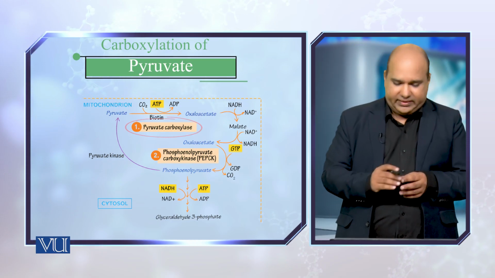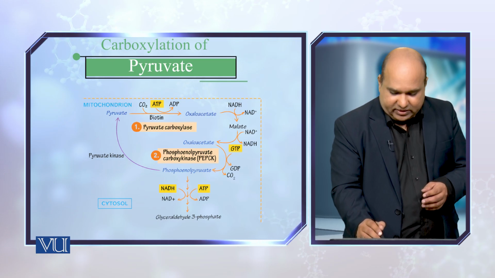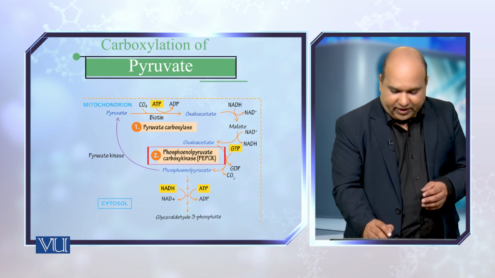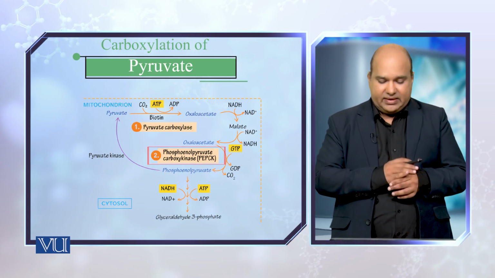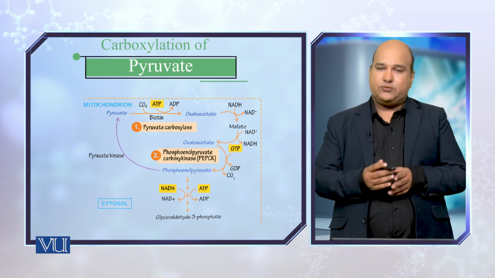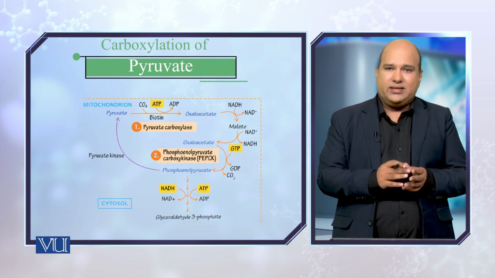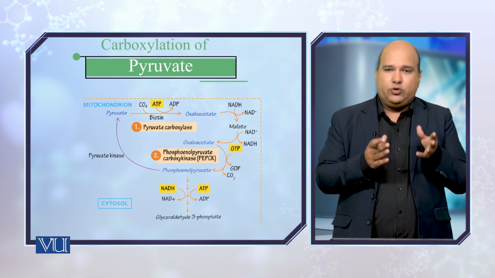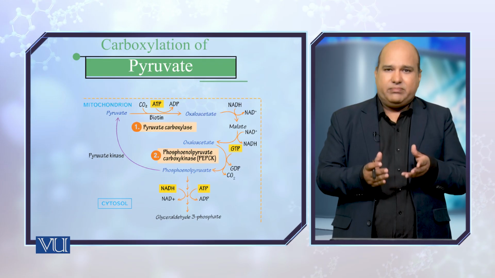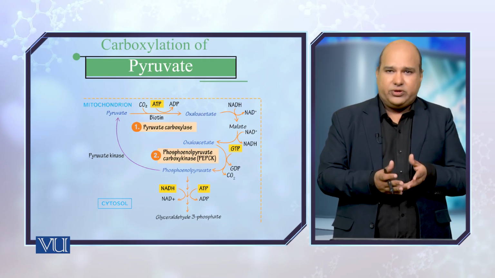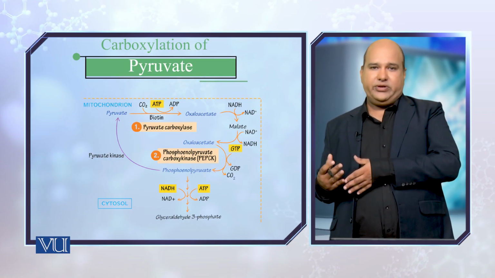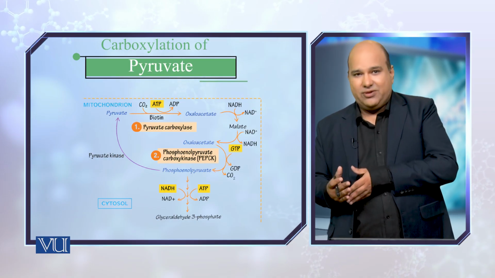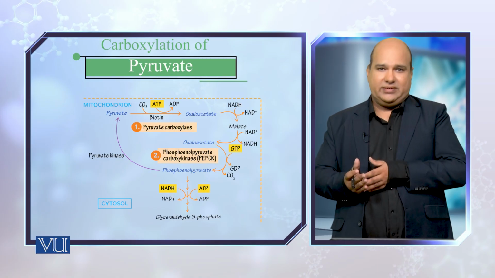And we know that oxaloacetate, through the activity of phosphoenol pyruvate carboxykinase, can be converted into phosphoenol pyruvate. But we don't have any machinery in the mitochondria which can take phosphoenol pyruvate outside of the mitochondria into the cytoplasm, where the gluconeogenesis process occurs.